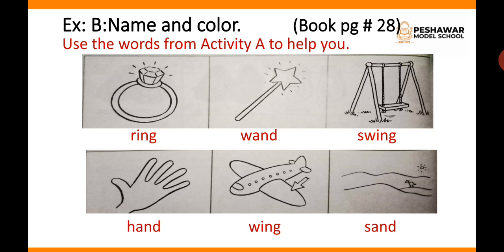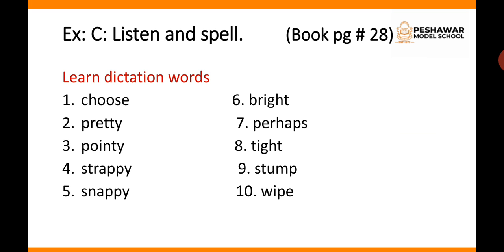Number 3 is swing, S-W-I-N-G, swing. Then below there are 3 pictures. There is the picture of hand, H-A-N-D, hand. With the hand there is a picture of plane and there is an arrow on the wing of the plane. So that is wing, W-I-N-G, wing. The last picture is of the desert where there is a camel and sun and there is all sand, S-A-N-D, sand. Then exercise C, listen and spell on page number 28.